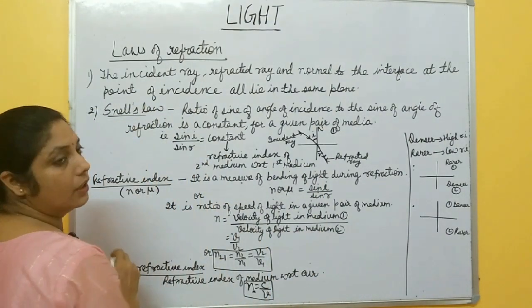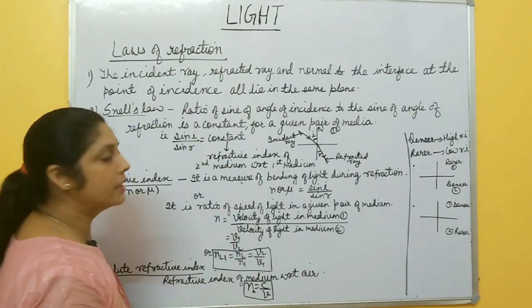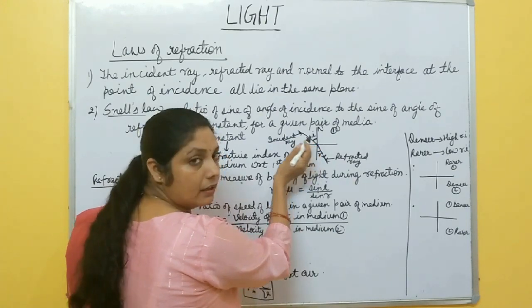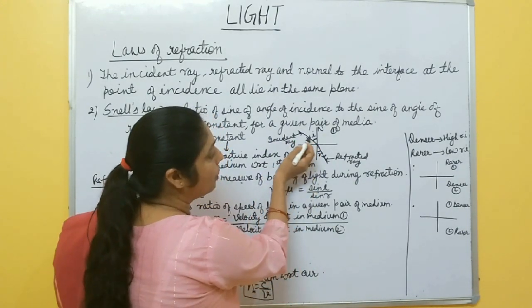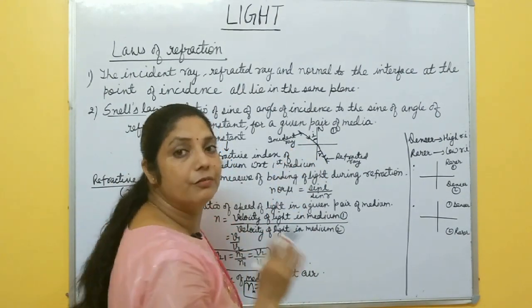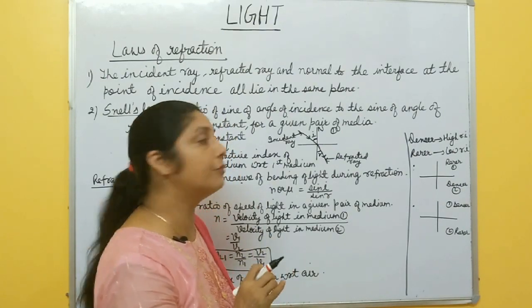Then the second law, Snell's law. The second law is also called Snell's law. What is this? You have heard the word sine in mathematics? Yes. So the ratio of sine of angle of incidence to the sine of angle of refraction is a constant quantity for a given pair of media.